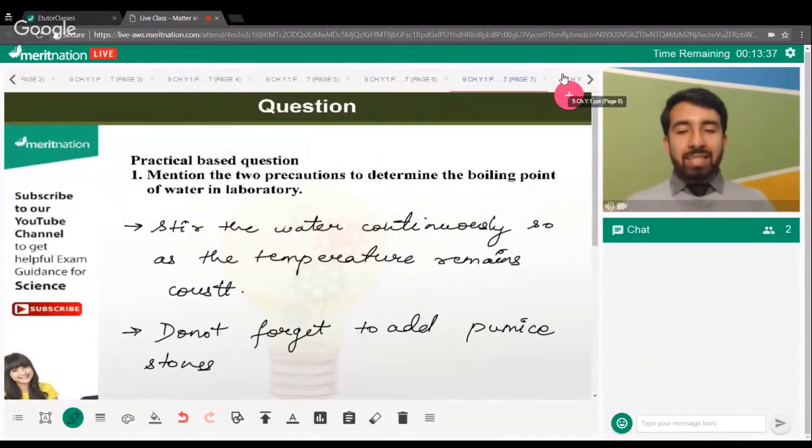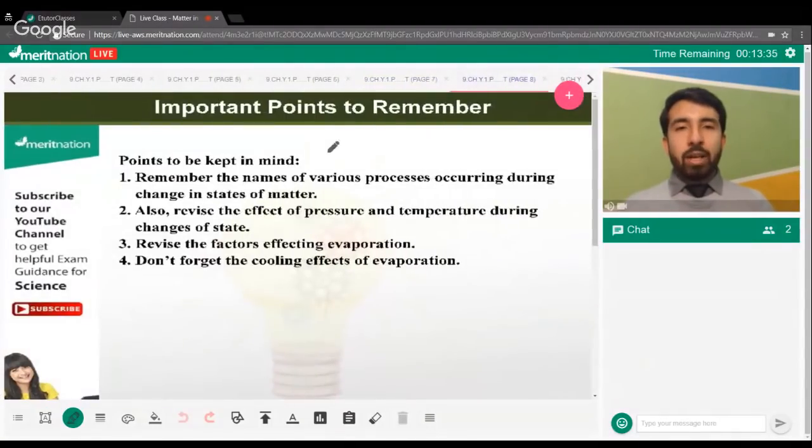Moving on to the next thing, your important points to remember. So guys, while preparing for this chapter, you should take care of a few things. Let's see what they are. Remember the names of various processes occurring during change in states of matter. While you're writing down the processes, make sure that you write the correct change of state for those processes.